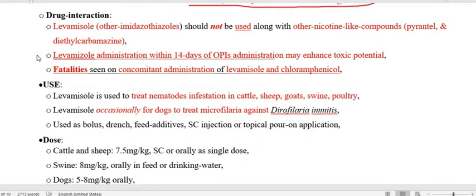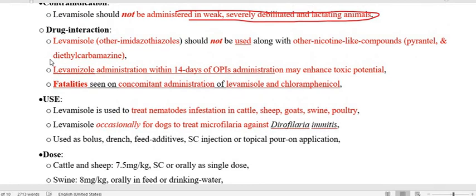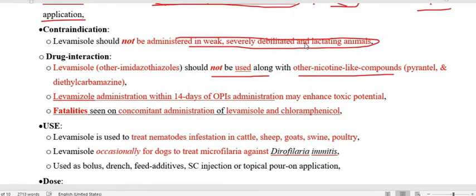Regarding drug interaction, levamisole should not be used with other nicotinic-like compounds because the receptor is the N-acetylcholine receptor, a cholinergic type of receptor. So pyrantel, morantel, they are acting in the same way. Pyrantel belongs to what I already mentioned, the tetrahydropyrimidines. So they are acting in the same way, and they should not be used simultaneously together.